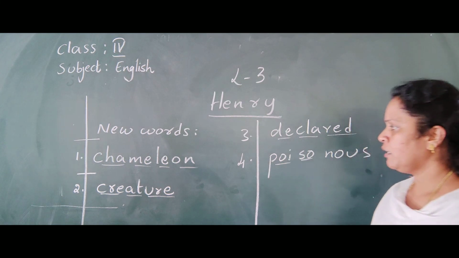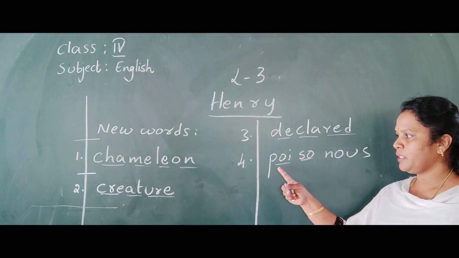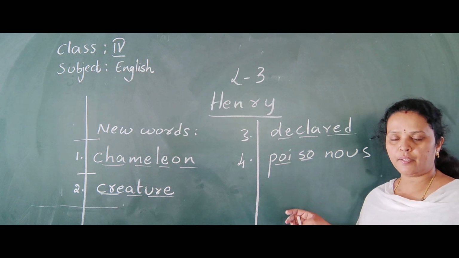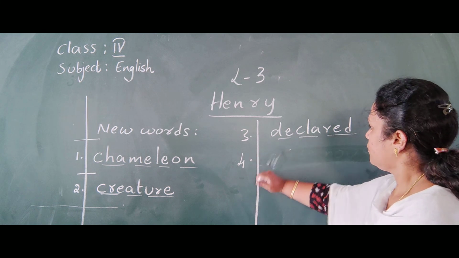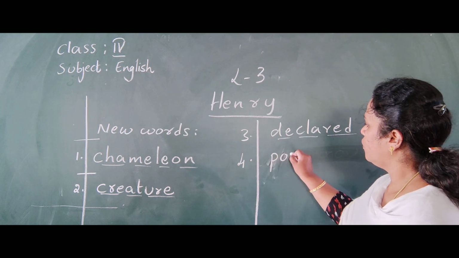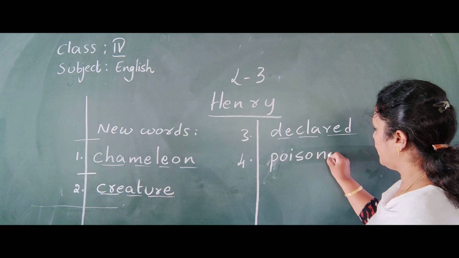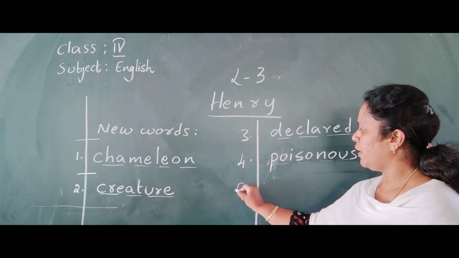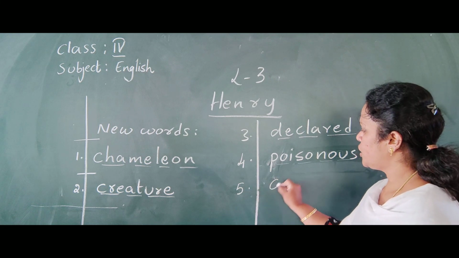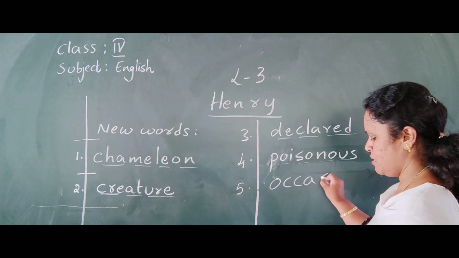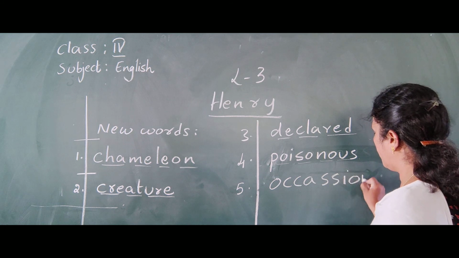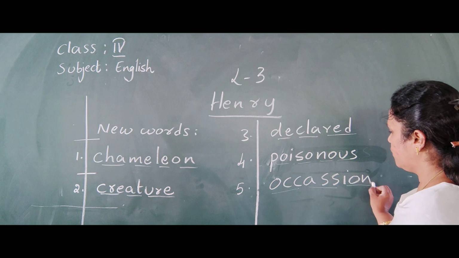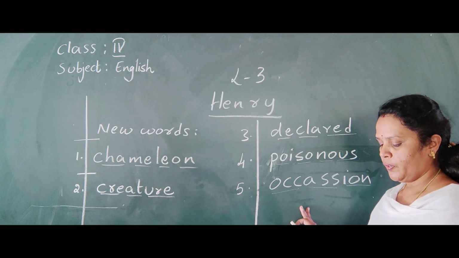Fourth one, poisonous, P-O-I-S-O-N-O-U-S. Why I am writing like this means while telling you have to derive the letters and write. Fifth one, occasion, O-C-C-A-S-I-O-N, occasion.